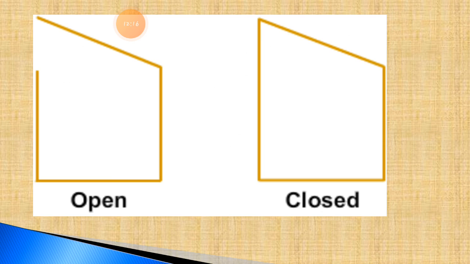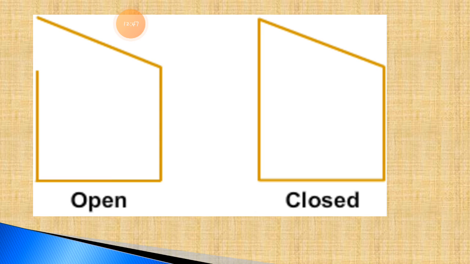Now students, let's move to the next one. Next graph I have for you. See, here is an open shape, same shape, but it's an open shape, and here is the closed shape. See, totally the lines are connected to each other, and here the lines are missing. Here the lines are not connected with each other, so you can call this an open path.